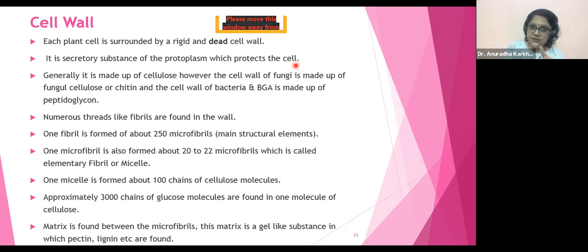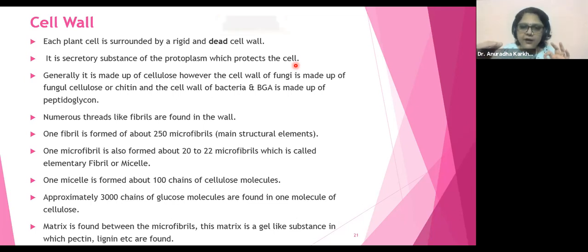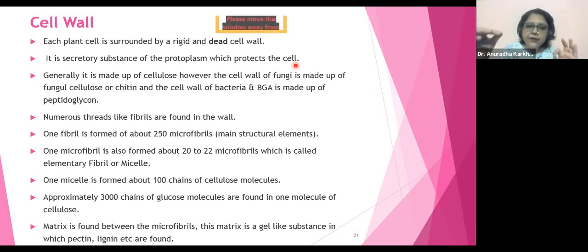Now see, now see. So I'll go उल्टा, हाँ. See, 20-22 micelles इकट्ठा आ गए, and they made what? They made one microfibril. 250 microfibrils came together to form one fibril. Many such fibrils came together to form the cell wall. ठीक है, up and down, down and up, दोनों ways से समझा? No issues, but I thought you wanted to say something. Okay, so you understood this? Anyone having any confusion till here?